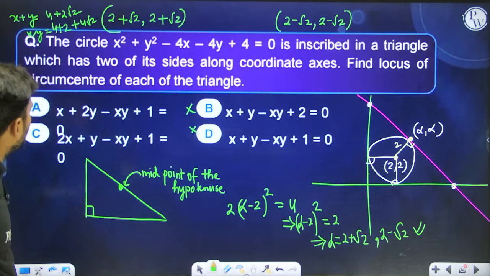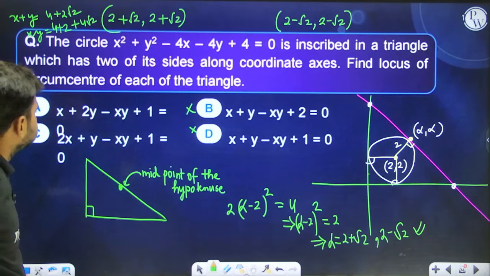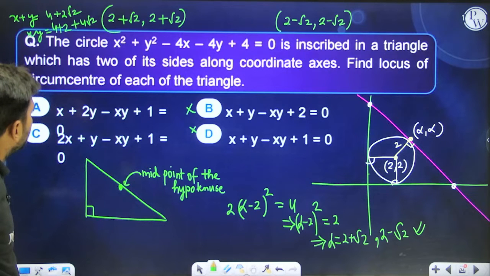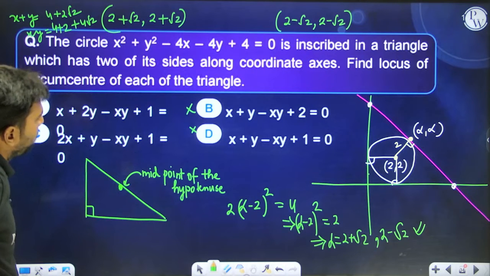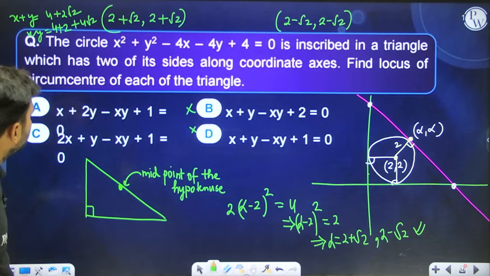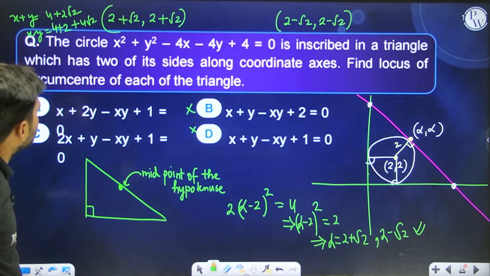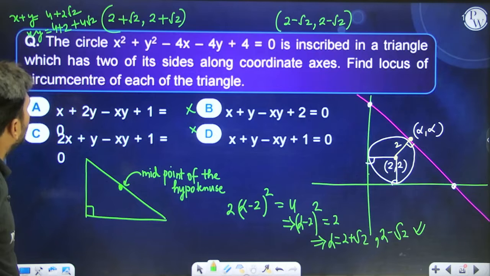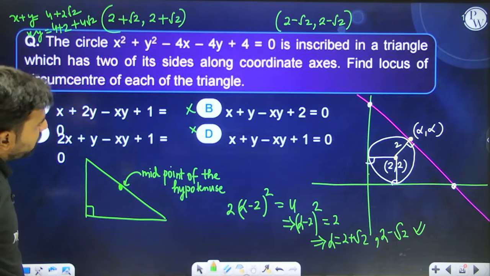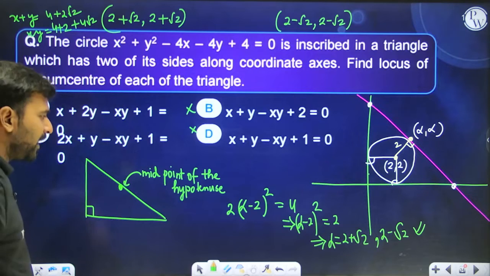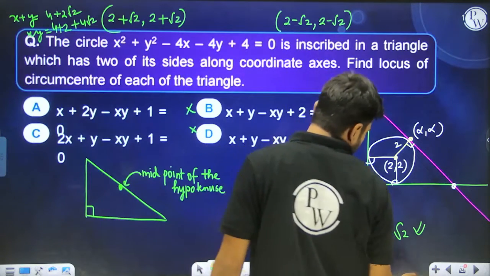And if you see over here, I think these two equations are going to be identical only in that case. So both of these equations have to be satisfied. Let me put it like this: 4 plus 2 root 2, so 6 plus 4 root 2, so 6 plus 4 root 2. There is some error in the options as I can see, but there are multiple ways to solve this question. Let me give you another trick.